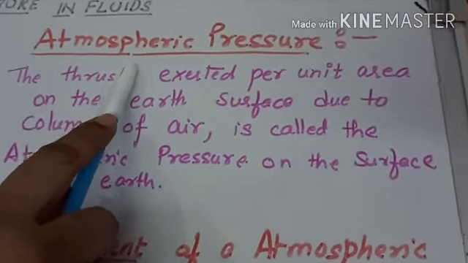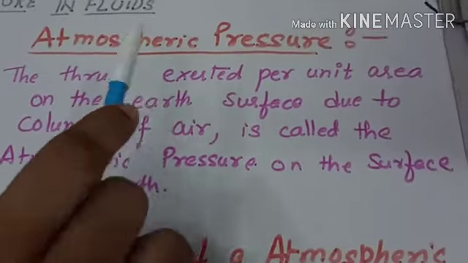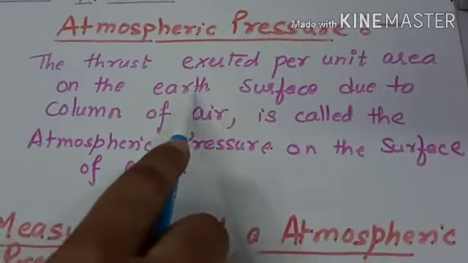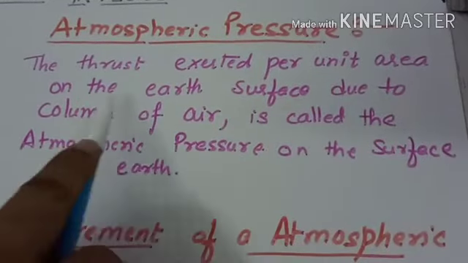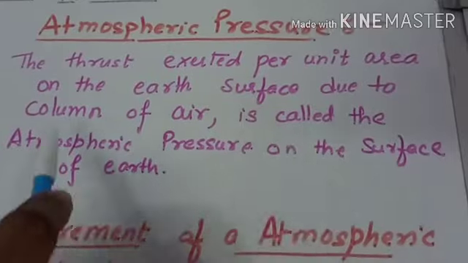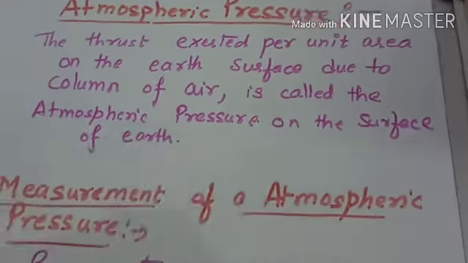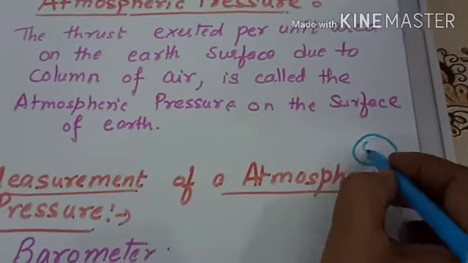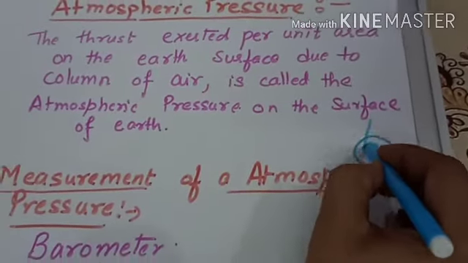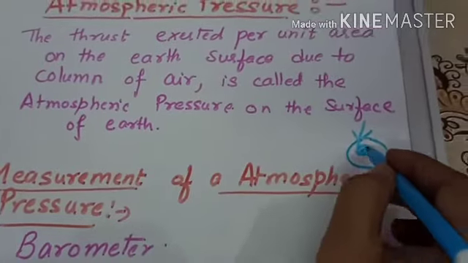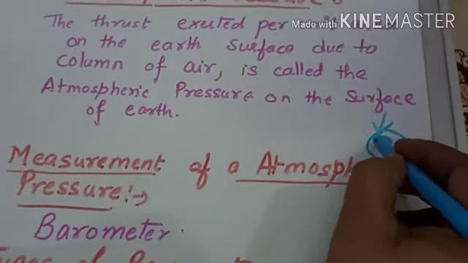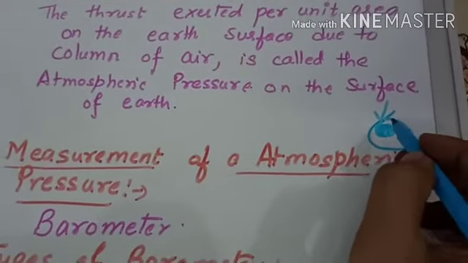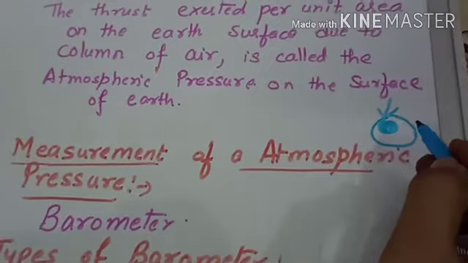Atmospheric pressure. Atmospheric pressure is the thrust exerted per unit area on the earth's surface due to the column of air. Suppose this is your earth, and if we take a unit area, the perpendicular force acting on this unit area on the surface of the earth is known as atmospheric pressure due to the column of air.